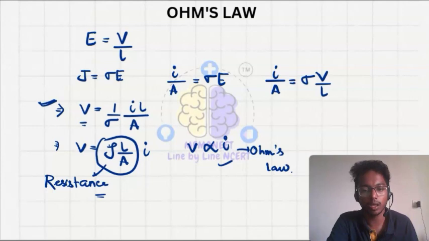Okay, and we have the resistance equals V upon I, that is potential upon current.